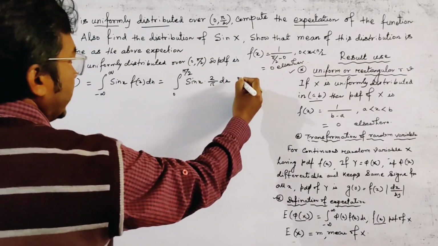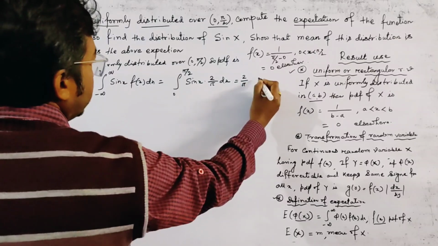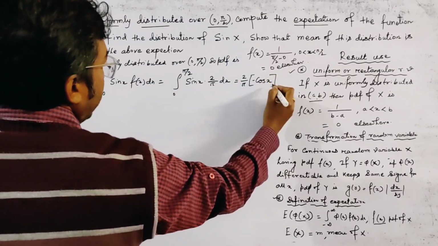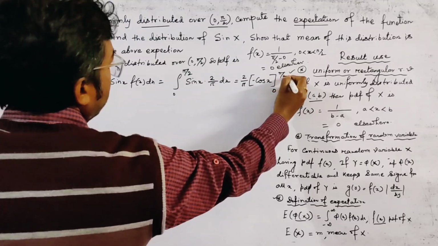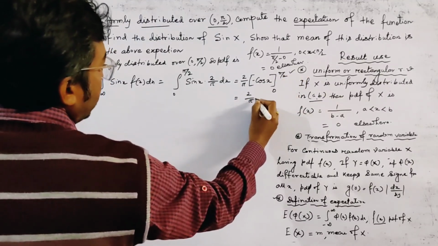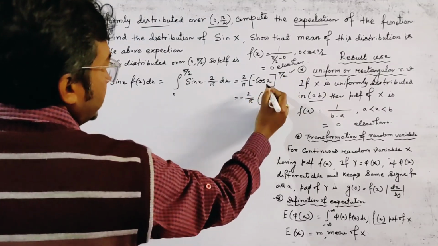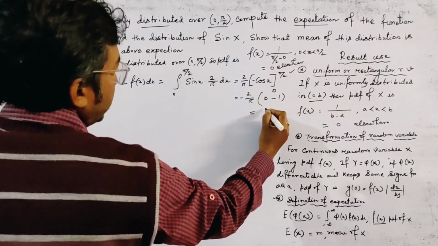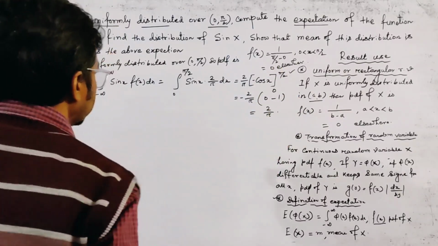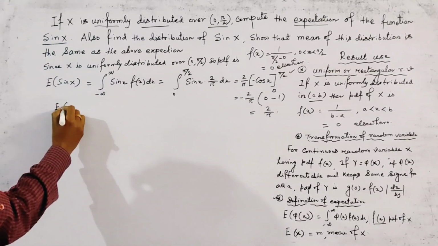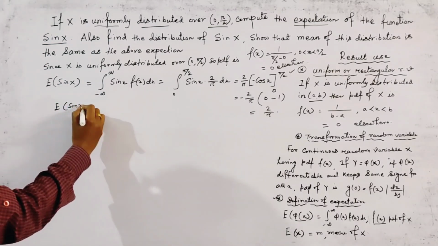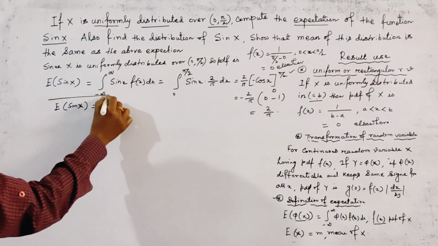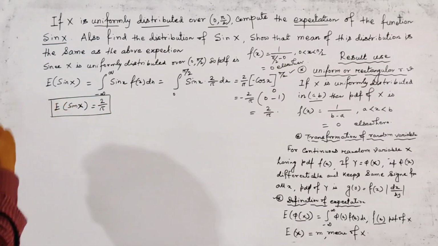This is 2 by pi times minus cos x from 0 to pi by 2. So 2 by pi times (minus cos pi by 2, which is 0, plus cos 0, which is 1), giving 2 by pi. So the expected value of sin X is 2 by pi. This is our first required result.